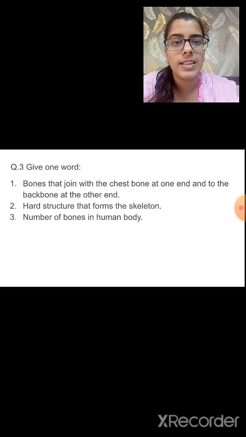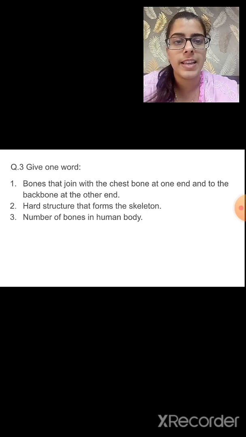So, what is that hard structure that forms the skeleton? It is the bone. And third, number of bones in human body. So, how many bones are present in the adult human body? It is 206 bones.